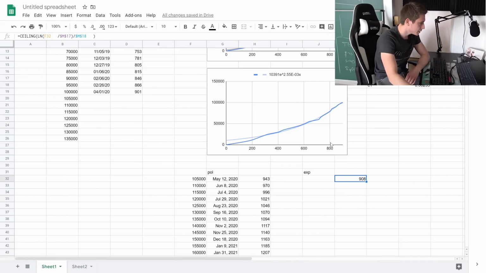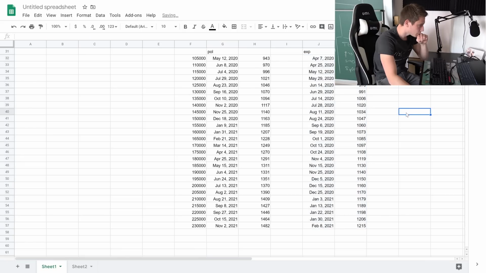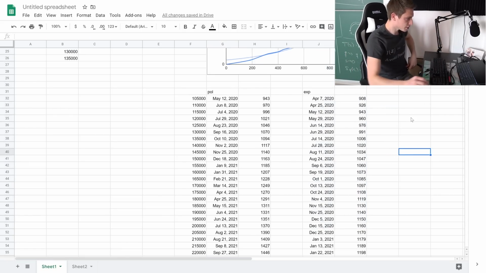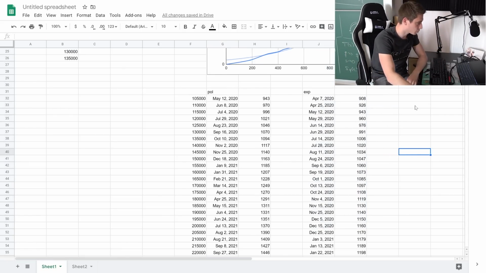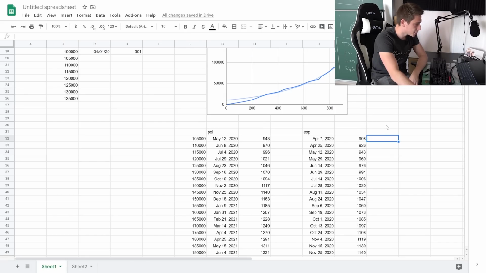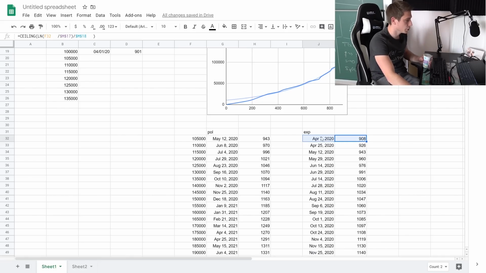This is working out nicely, meaning we need to convert this yet again. Okay, now we have a polynomial approximation for the subscribers I'm going to get, and we also have an exponential one. You see the exponential one is already out of date because today we have like the 15th. Yeah, it's the 15th of April today. So this is already not accurate.